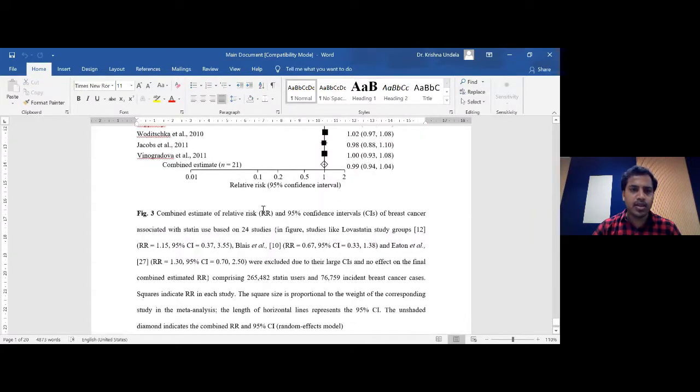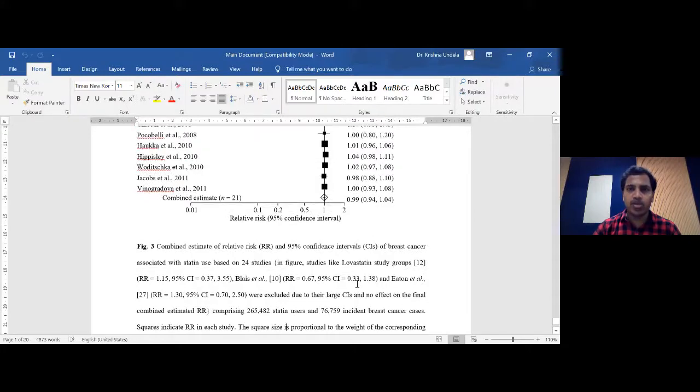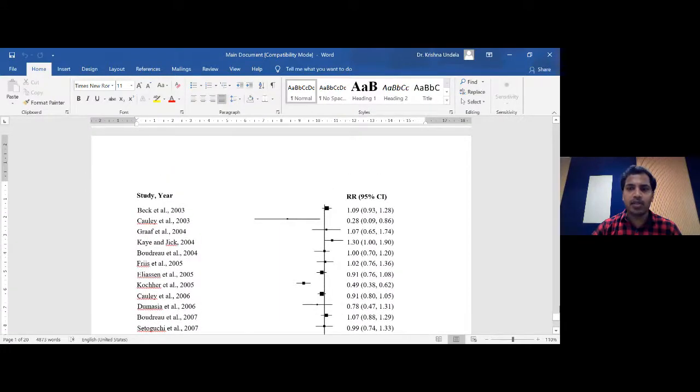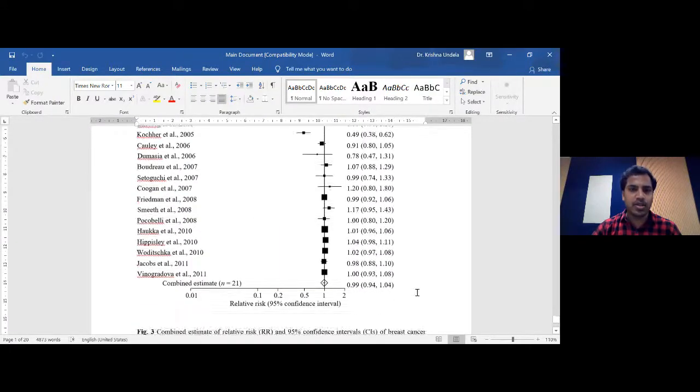And these descriptions are always very important. If you explain in as much detail as possible, it will be very clear for the reviewers, and the chance of acceptance is going to be much better. So that's what is there in my main document, starting from the title till the figures.